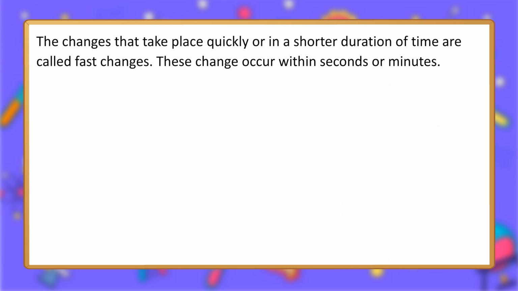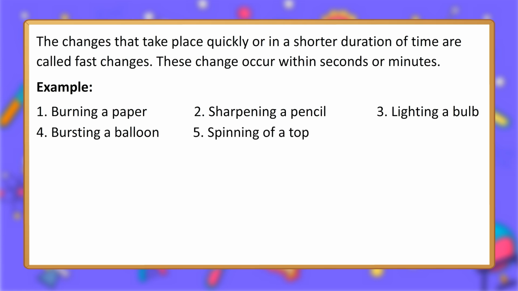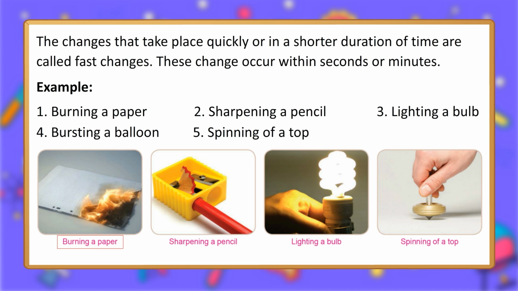The changes that take place quickly or in a shorter duration of time are called fast changes. These changes occur within seconds or minutes. Example: 1. Burning a paper. 2. Sharpening a pencil. 3. Lighting a bulb. 4. Bursting a balloon. 5. Spinning of a top. Burning a paper. Sharpening a pencil. Lighting a bulb. Spinning of a top.